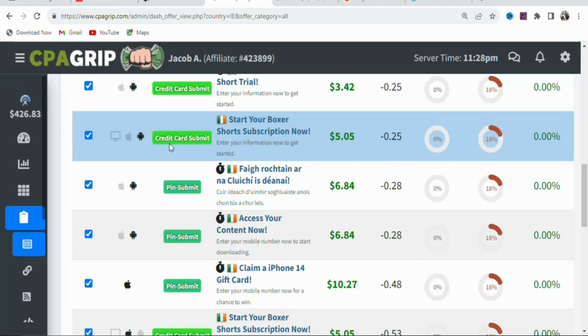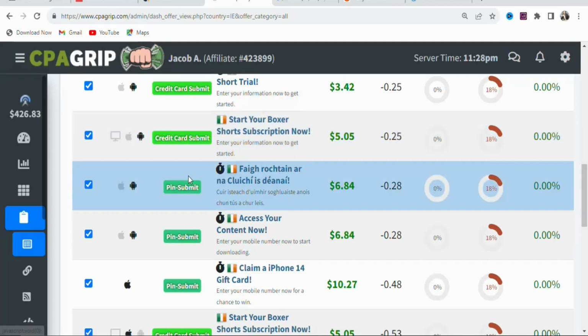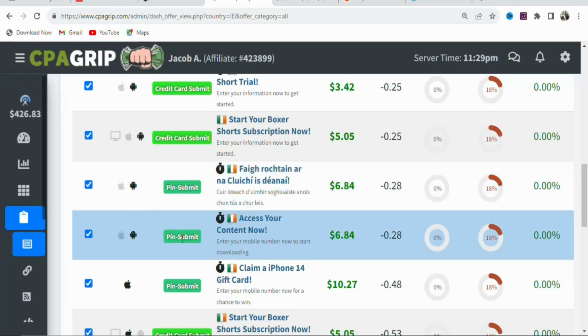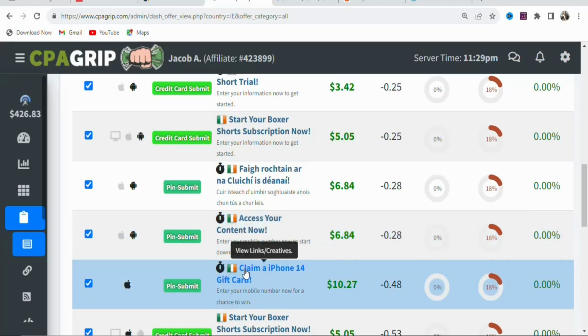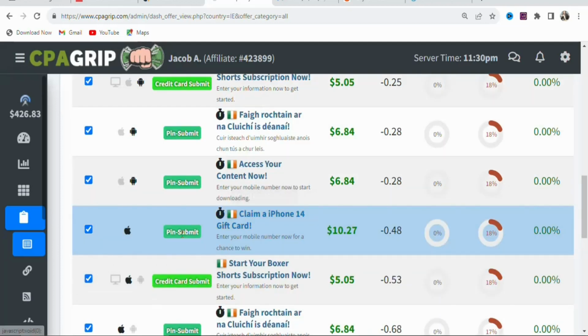Most people are afraid to enter their credit card details online, so it is difficult for you to get a lot of leads with an offer like this. So you have to search for offers that are pin submit. That is just a mobile number, so your potential visitors have to enter their mobile numbers to get access to the offer. You can see this offer right here, claim an iPhone 14 gift card. The requirement is pin submit. So your potential visitors have to enter their mobile numbers to stand the chance of winning an iPhone 14 gift card, and you are going to earn $10.27 anytime you get a lead.